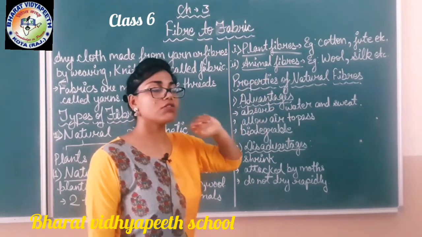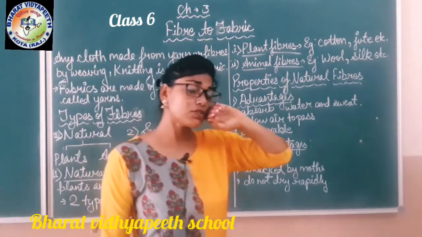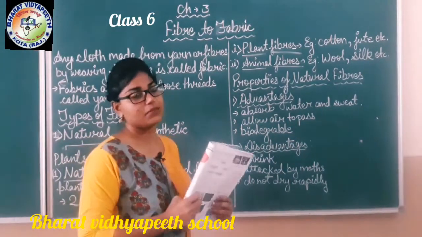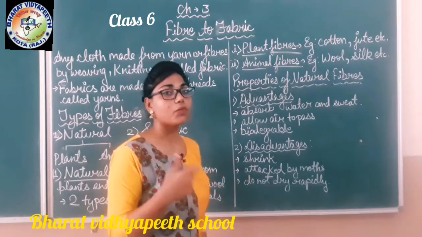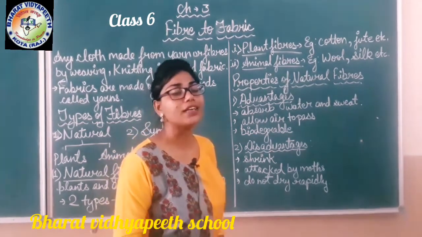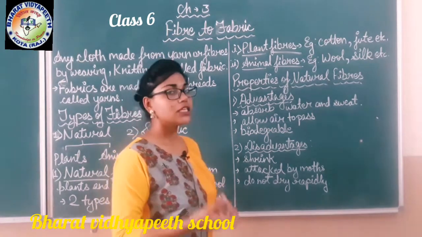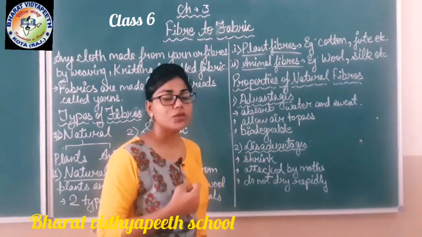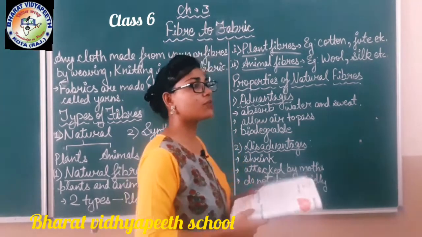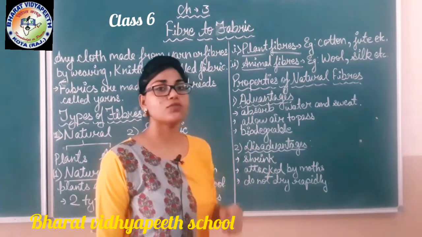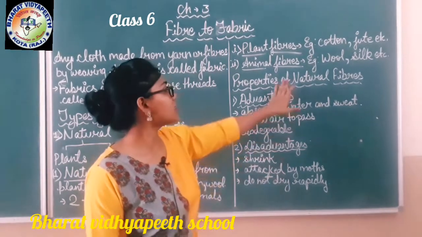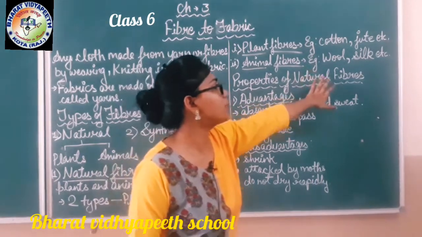Fibers which we get from animals are known as animal fibers, or the fiber obtained from animals in different forms and ways is known as animal fiber. Like wool and silk. Wool we get from sheep, and silk we get from the silkworm. The silkworm produces silk, and the wool is produced by the sheep. It is taken from its body. That's why it is known as animal fibers.